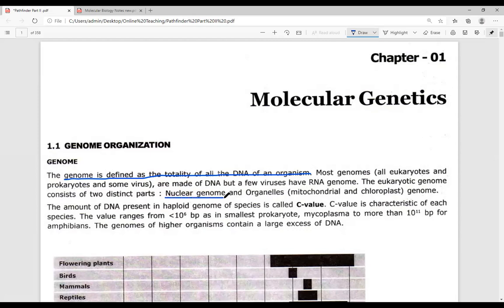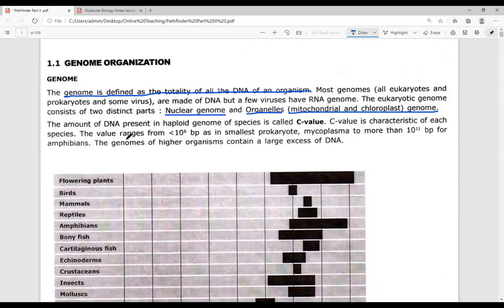One is the nuclear genome, which is present within the nucleus. Another one is called the organelle genome. The organelle genome is present in the mitochondria as well as the chloroplast. So both chloroplast and mitochondria make up the organelle genome.